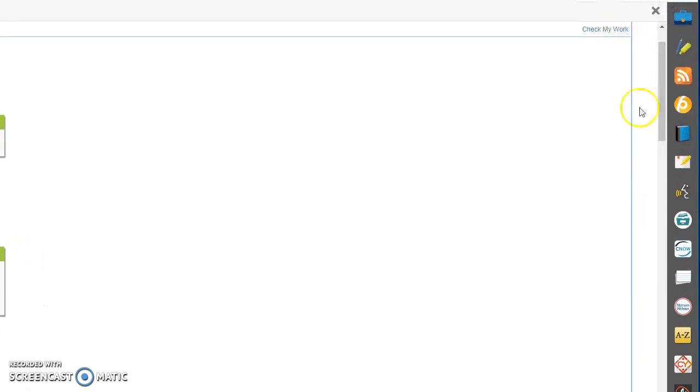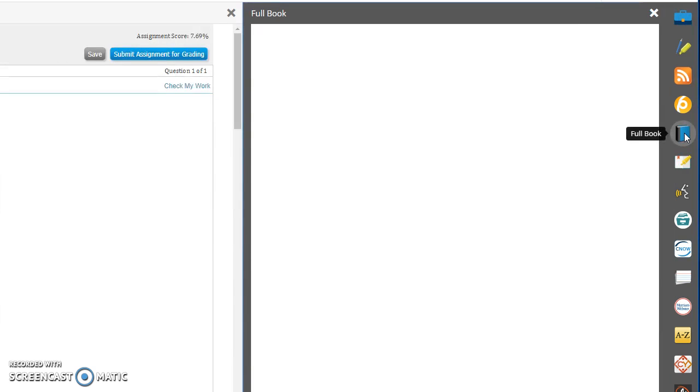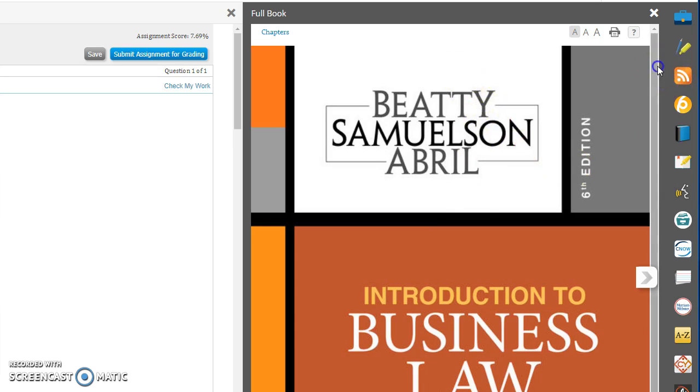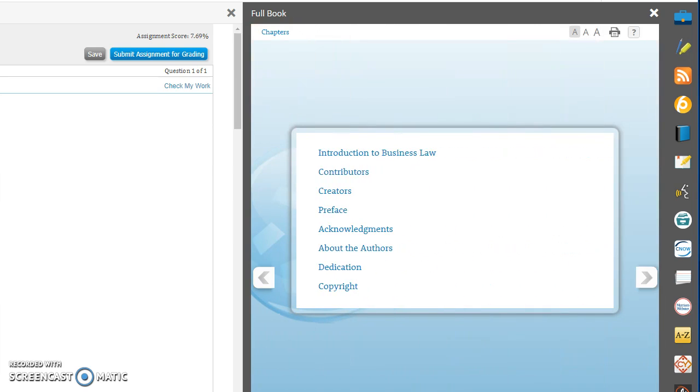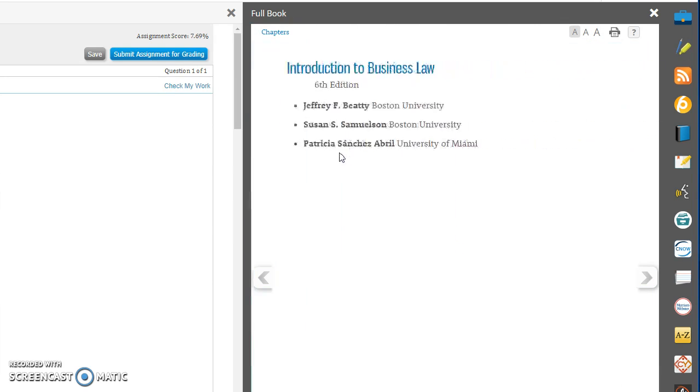Over here on this toolbar, if you click on the full book, this allows you to have the textbook open while you're completing your work. So this is where you can move around in the textbook while you are working on your assignments.